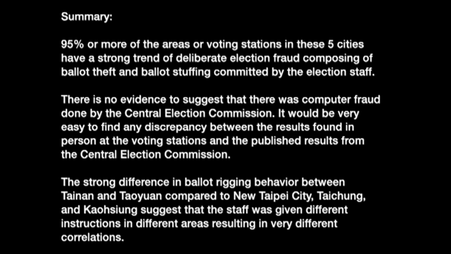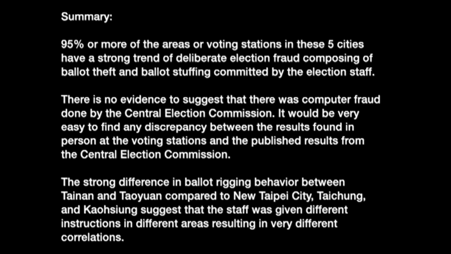So to summarize, I would say 95% or more of the areas or voting stations in these 5 cities have a strong trend of deliberate election fraud composing of ballot theft and ballot stuffing committed by the election staff. There is no evidence to suggest that there was computer fraud done by the Central Election Commission.